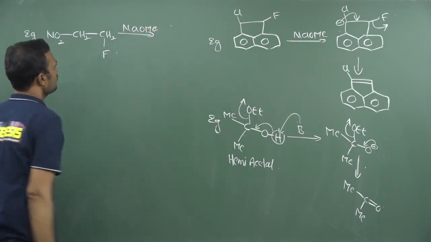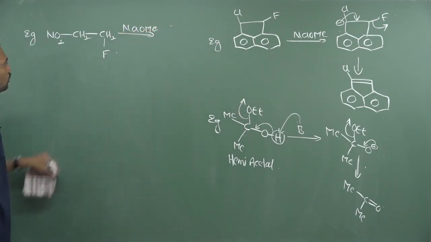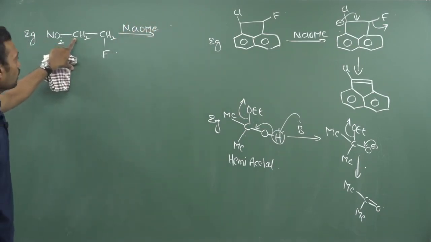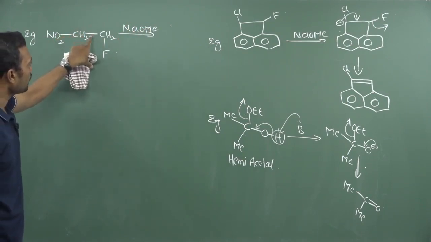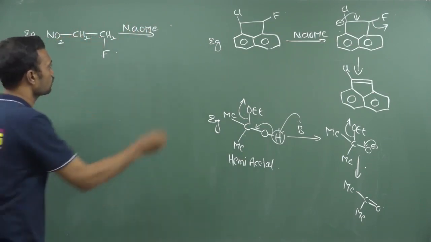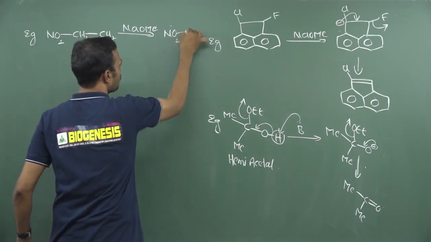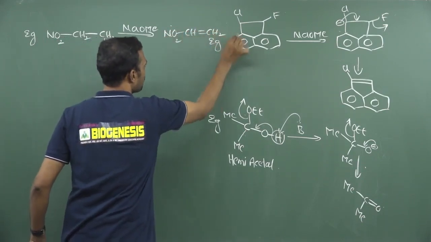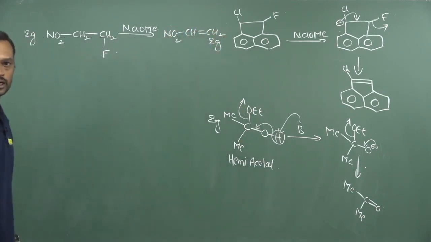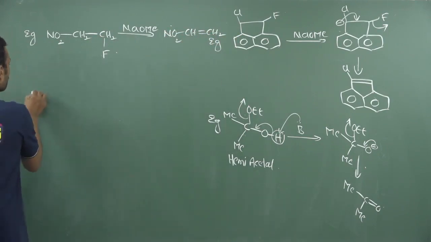NaOMe. See, nitro is a powerful withdrawing group here. This will generate a carbanion, and that carbanion will attack this carbon, so that fluorine is removed, and which will settle down here now. This is CH double bond and finally CH2. Cyano also we can take from the elimination point of view.